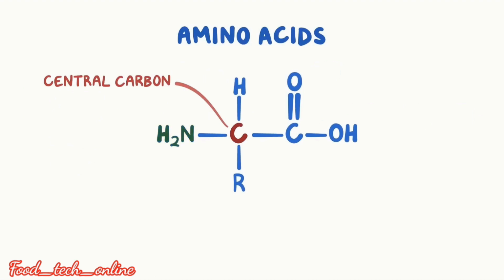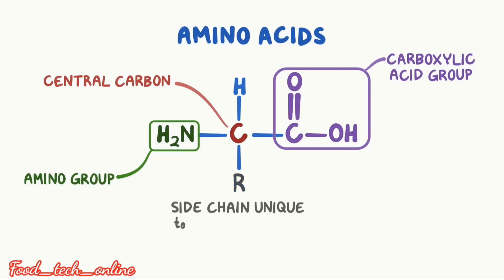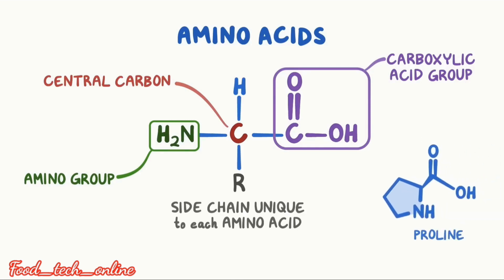Move to the structure of an amino acid, which has a center carbon atom, a carboxylic acid group at the top, and a lower part, the side chain, which is unique to each amino acid. Move to the types of amino acids, which is the most important part of protein.